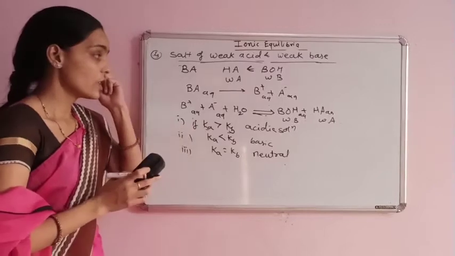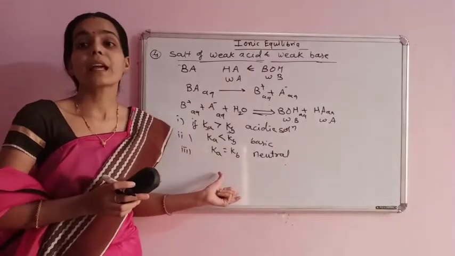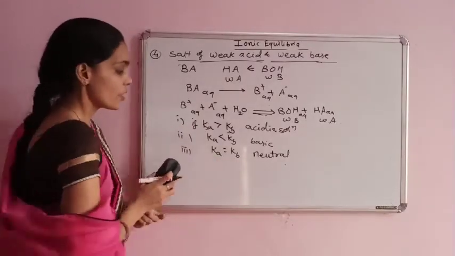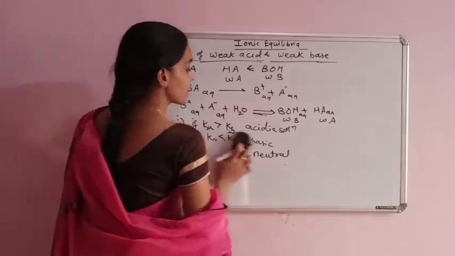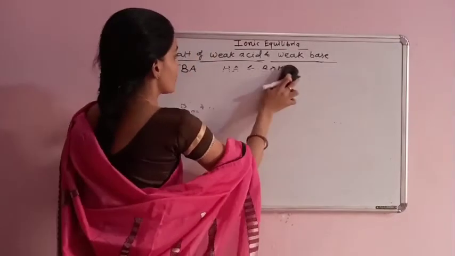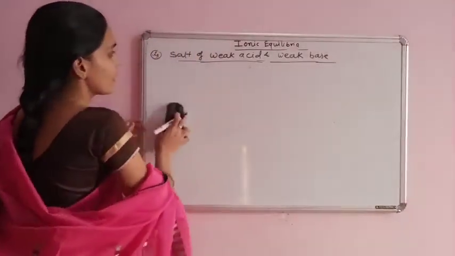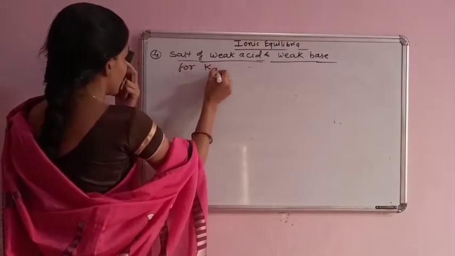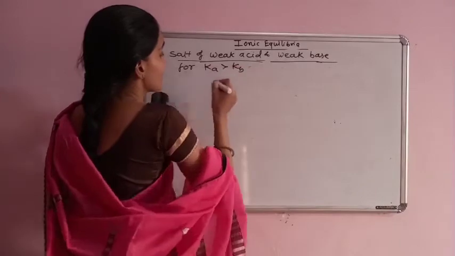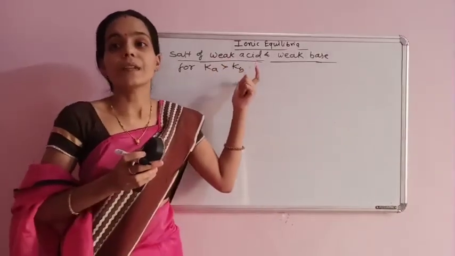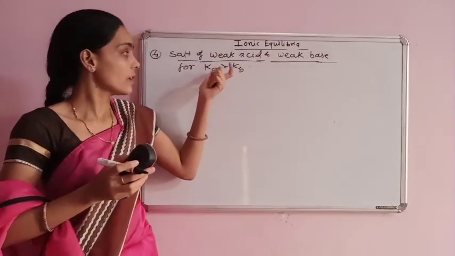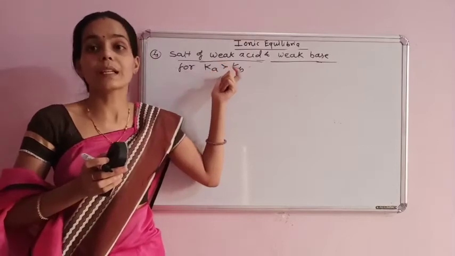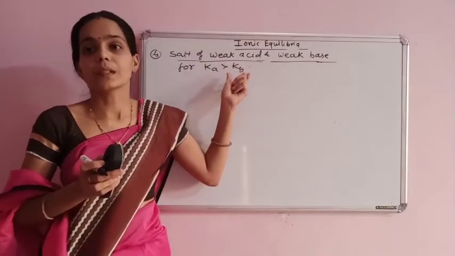First condition: salt of a weak acid and a weak base for Ka greater than Kb. Ka greater than Kb means the dissociation constant of the weak acid is greater than Kb.